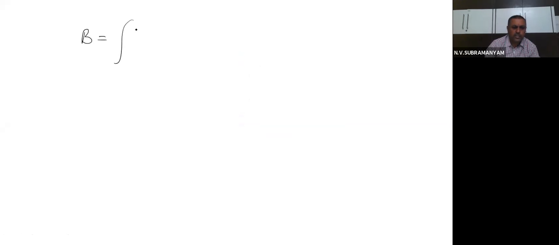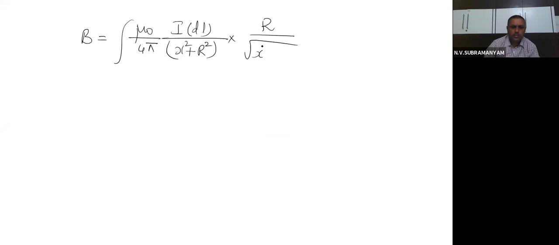I want to simplify a small thing so that I can go to the next step. Here you see carefully, in the denominator we have x square plus r square into capital R divided by under root x square plus r square.